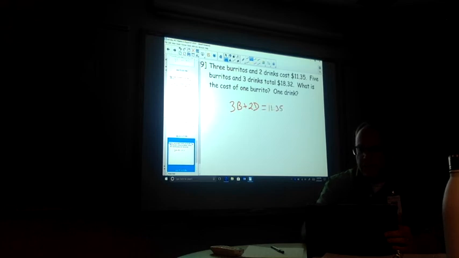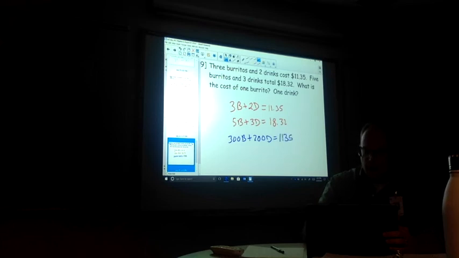Okay? And then 5 burritos, 5b, and 3 drinks, 3d, is equal to $18.32. If I was working this problem, I would get rid of the decimal. So I'd multiply each by 100. So I'm going to get 300b plus 200d is equal to 1135.